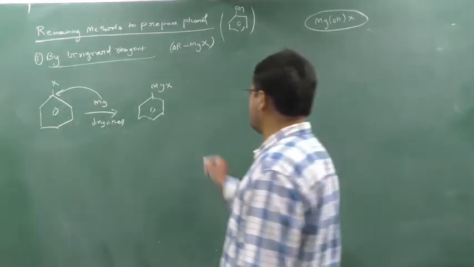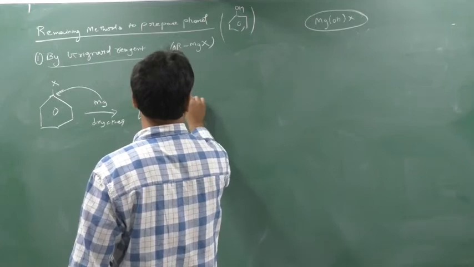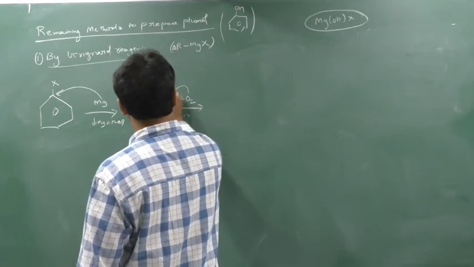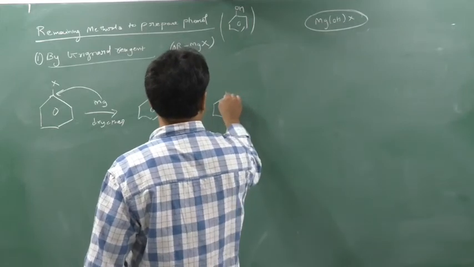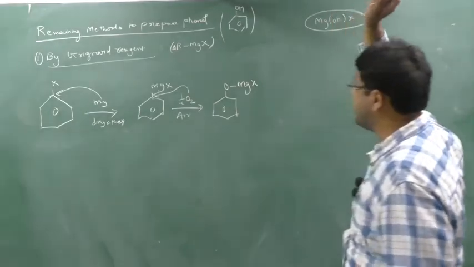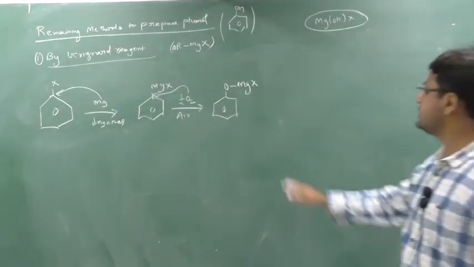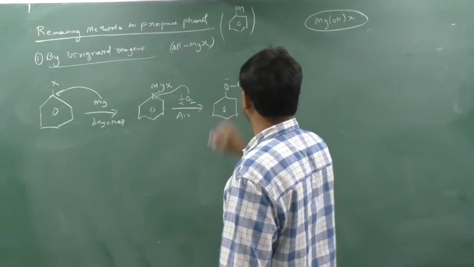Now next, what will happen? Now O2 will come into the picture. So it will provide half O2, meaning only one oxygen, no? So this oxygen also will attack here. So what changes will occur? These changes will occur, OMgX. Remember, this was happening in the Grignard reagent too, we are getting this also. Now this is an ionic bond, but see this bond. So this will generate minus, this will generate plus.